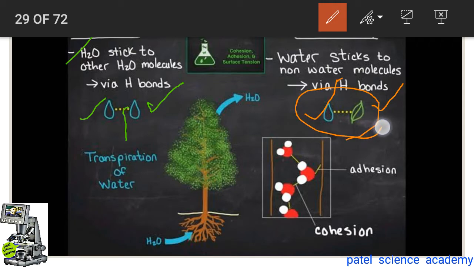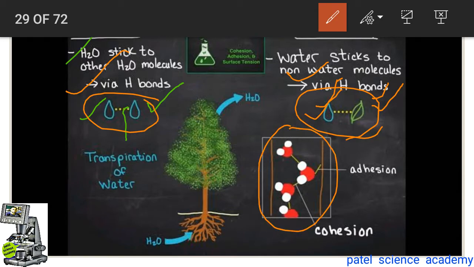So adhesion force is the force between the water molecule and the wall of the cells, and the force between the two water molecules is cohesion force. So cohesion force and adhesion force are responsible for making a column. One more time, understand, this is cohesion force. You can see here, this is a water molecule, this is one more water molecule, this is one more water molecule, and the force in between,